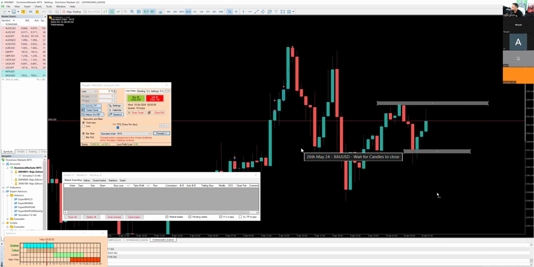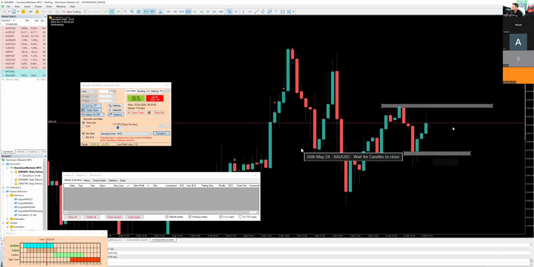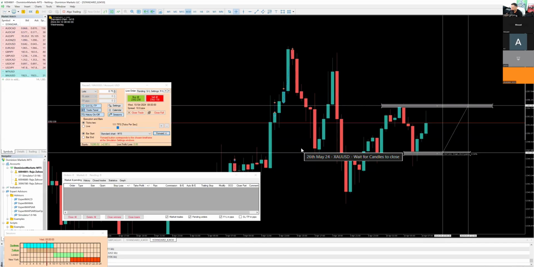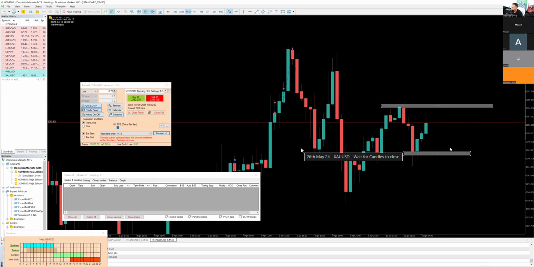Now, if we take a look at this, we got to ask ourselves, how big is this range here first? This is an 80 pip range. Now, this is a tradable range. The reason I'm going to say it's a tradable range is because if we come up towards this resistance, and we find some sort of resistance here, we can trade this range all the way to the bottom. If price comes back down to the support, and if we see some sort of support form, then we can take a buy for price to continue to push up. That's something that we can identify and execute on.